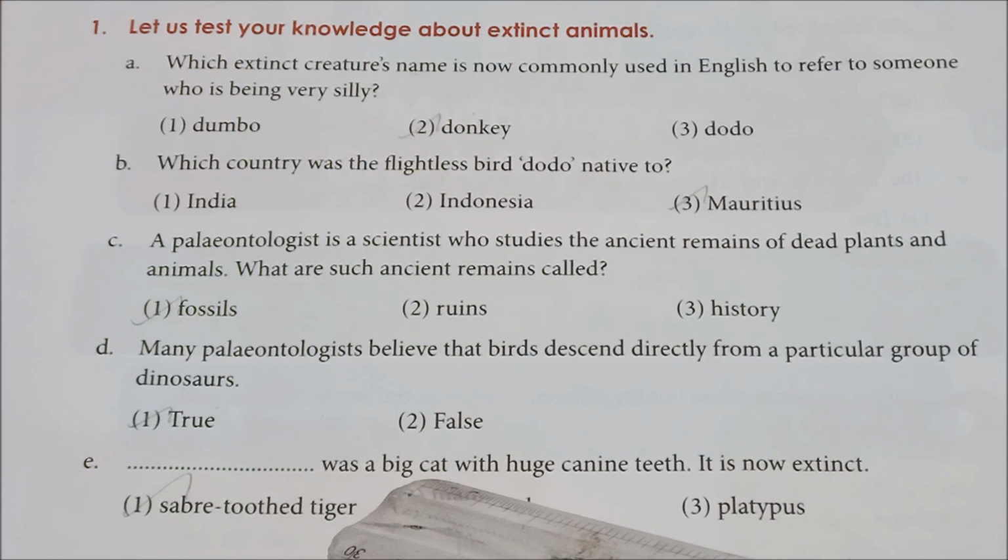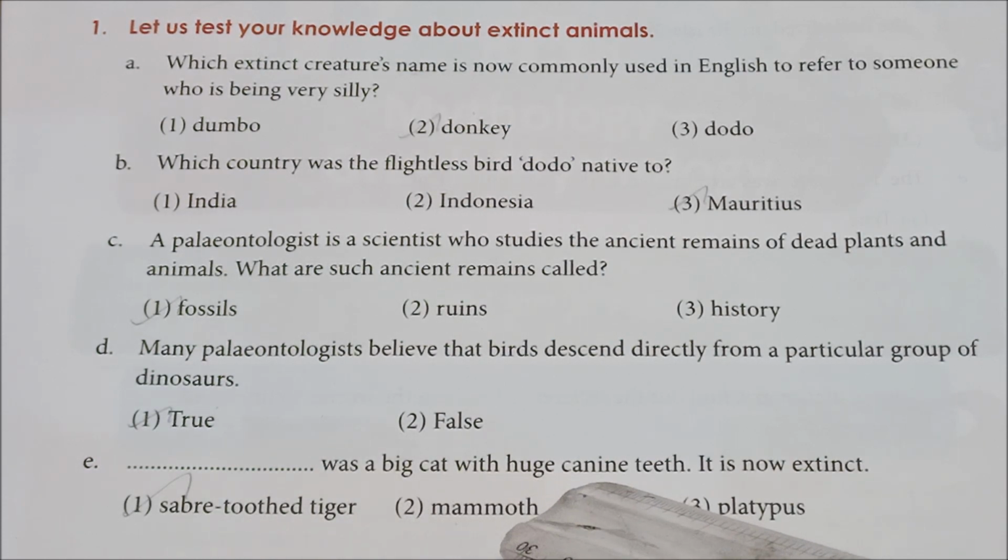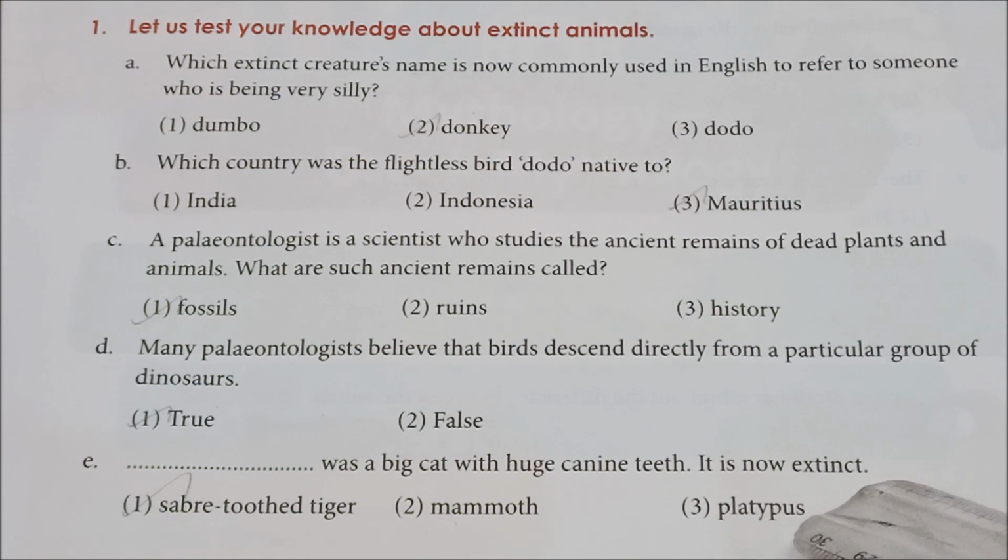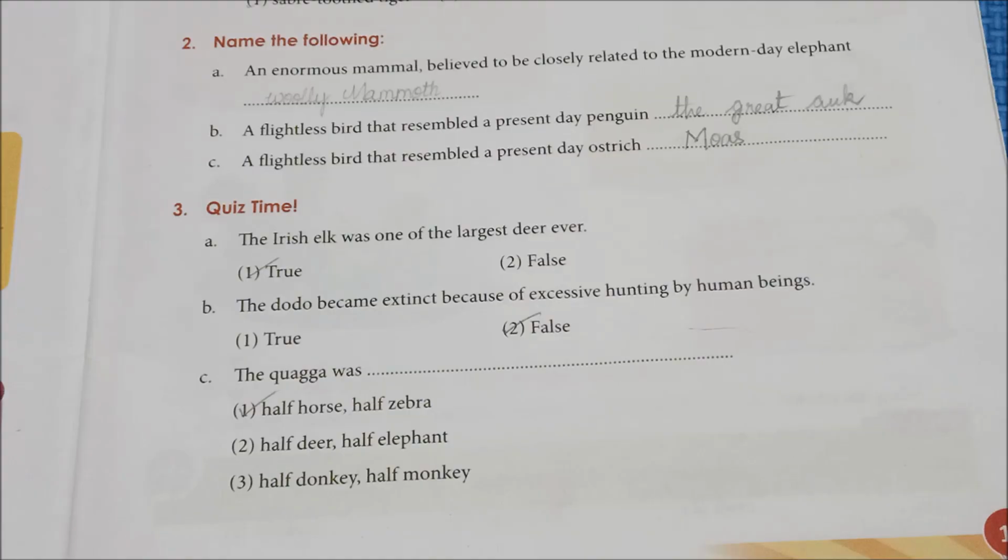Dash was a big cat with huge canine teeth. It is now extinct. The options are saber-toothed tiger, mammoth, platypus. Okay. Here the correct answer is saber-toothed tiger. Okay. Fine, children. See the second one, children.